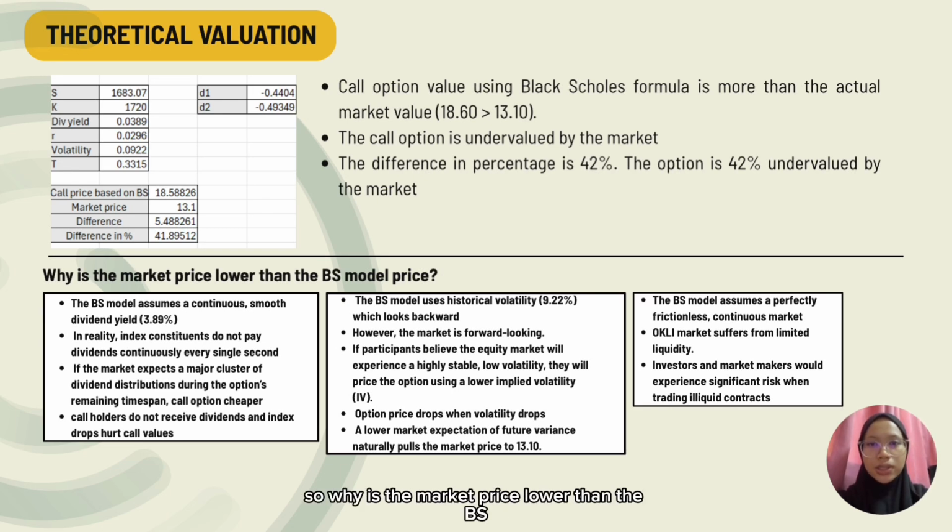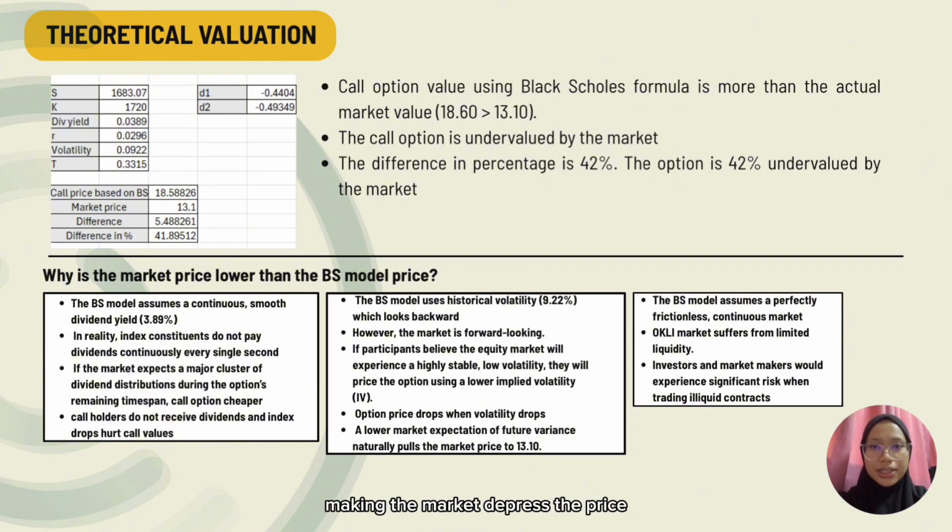So why is the market price lower than the BS model price? The BS model assumes a perfectly frictionless continuous market where we can buy or sell any amount of options instantly at theoretical price. In reality, the option market suffers from limited liquidity. Investors and market makers will experience significant risk, thus they will demand a liquidity discount, making the market depress the price. The BS model also uses historical volatility, which looks backward. However, the market is forward-looking.